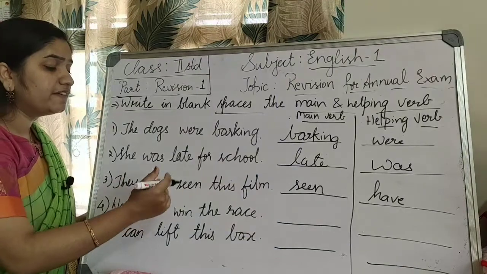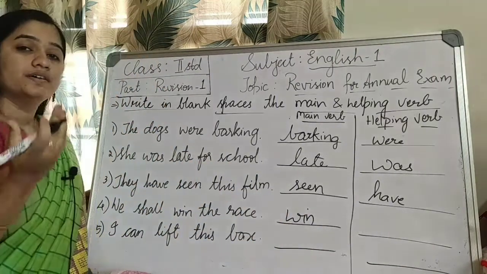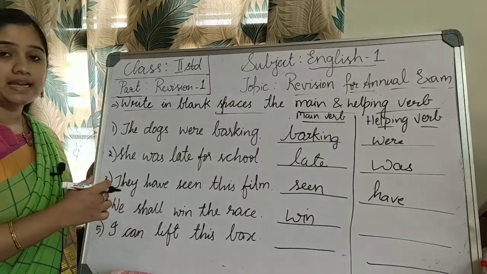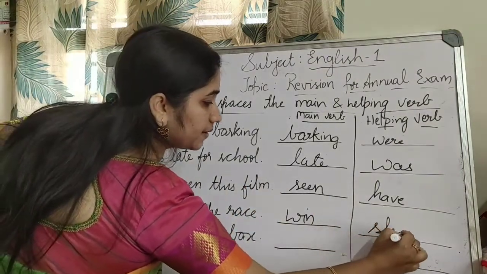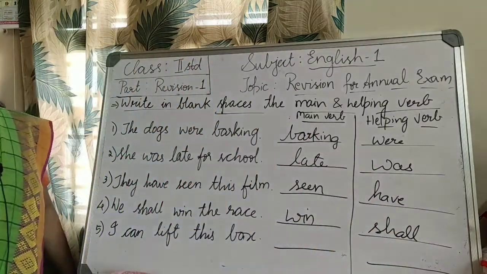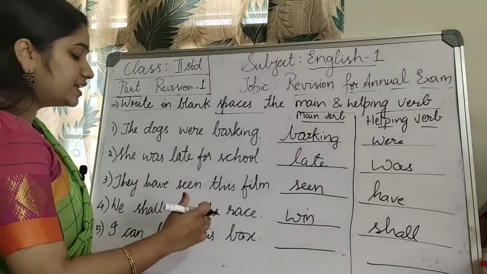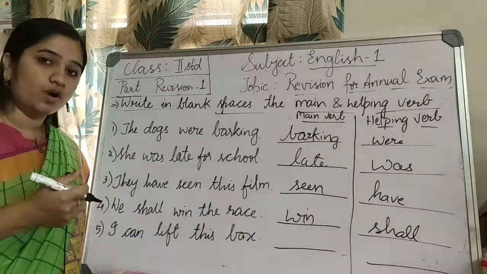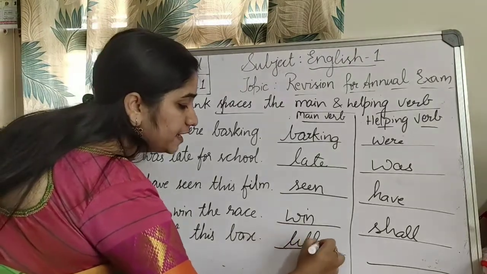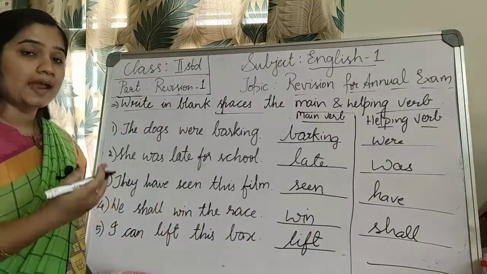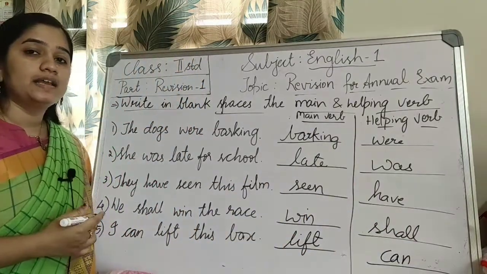Next, we shall win the race. So win, winning is what? Main verb. Shall is a helping verb. Okay? Shall. Okay children, I hope you are understanding it. Next, I can lift this box. I can lift this box. So lifting is action. So it's a main verb. Lift. Can. Can is a helping verb.